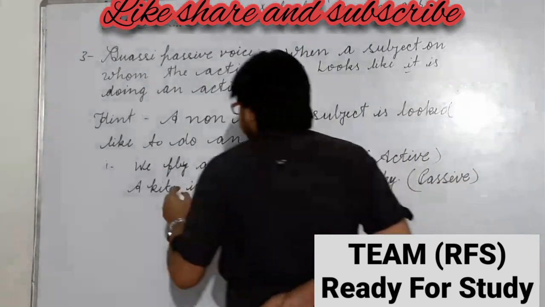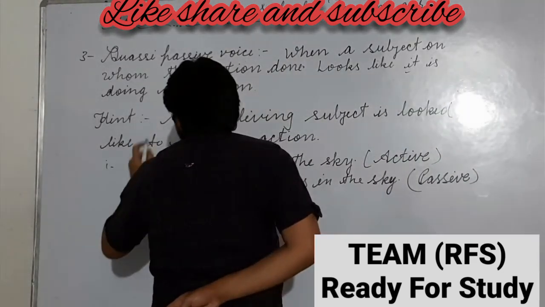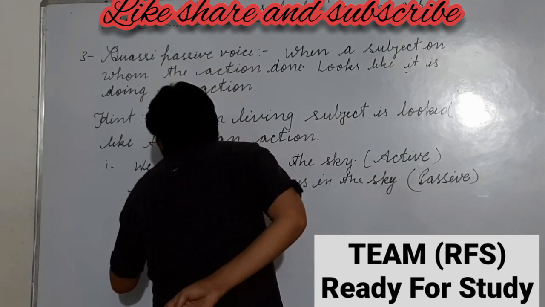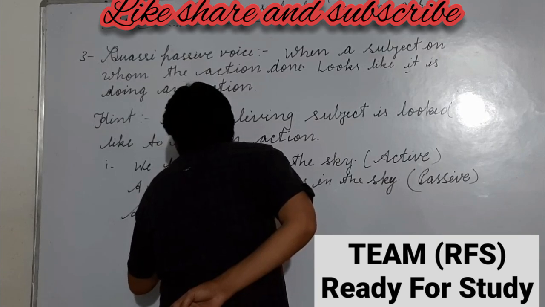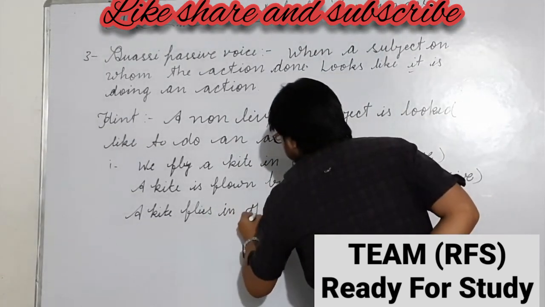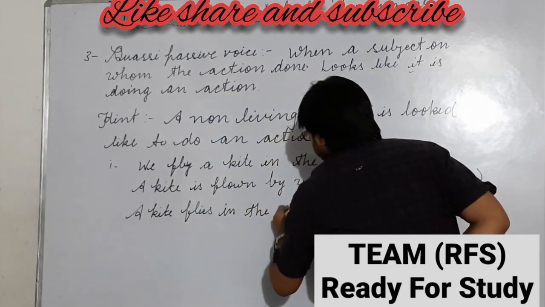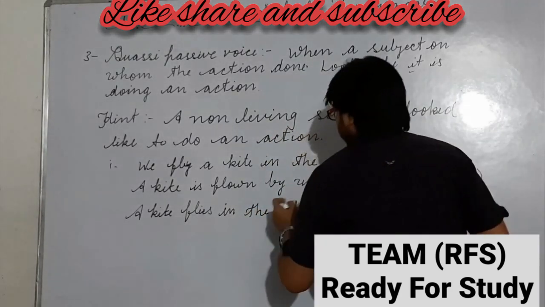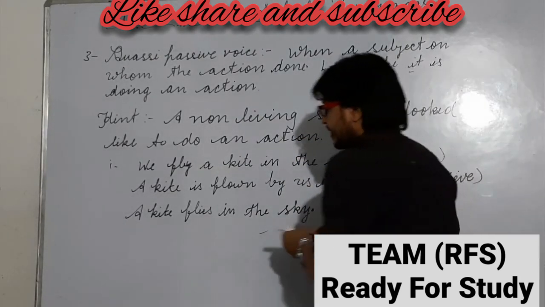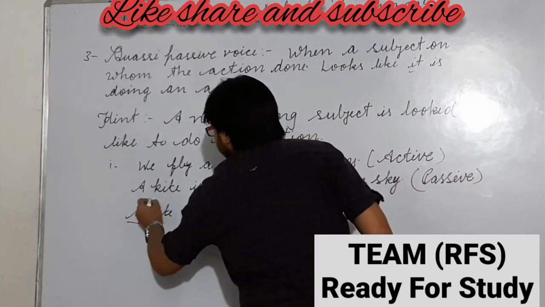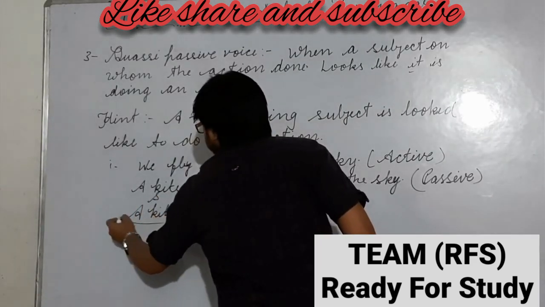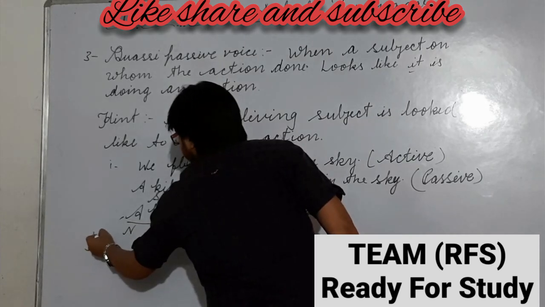If you find any sentence like this, a kite flies in the sky, in this particular sentence you can see that a kite works as the subject and it is a noun, but it is a non-living subject.